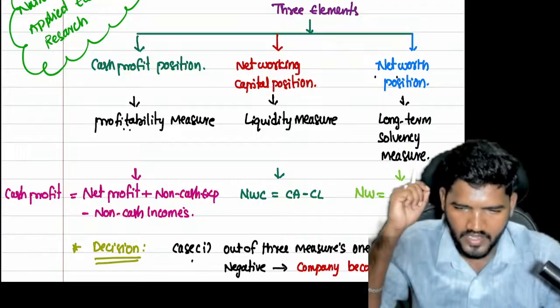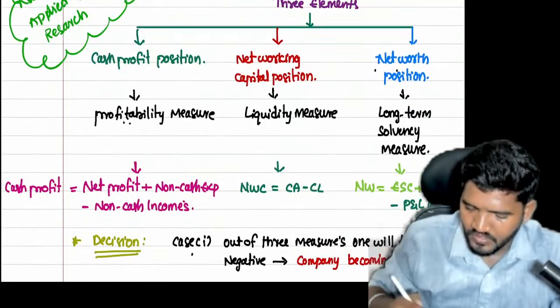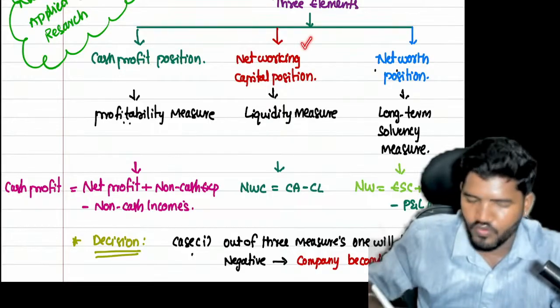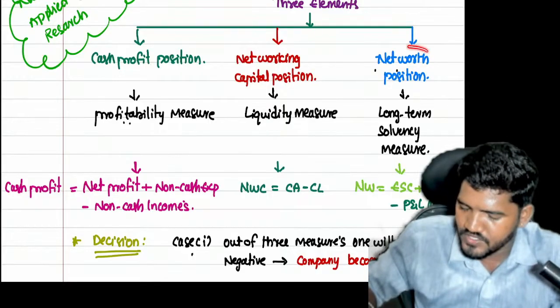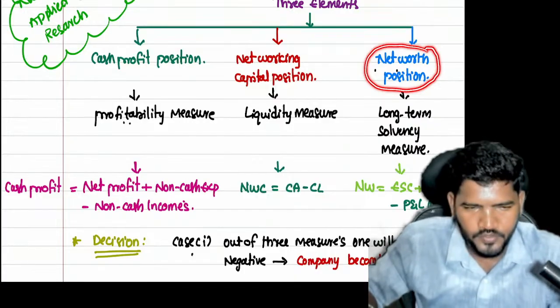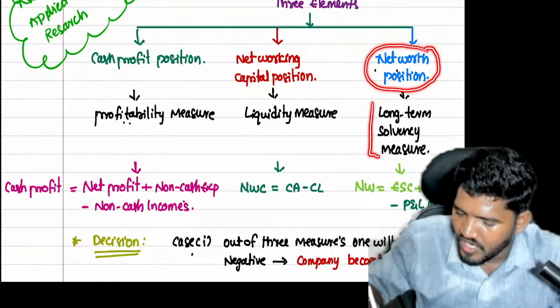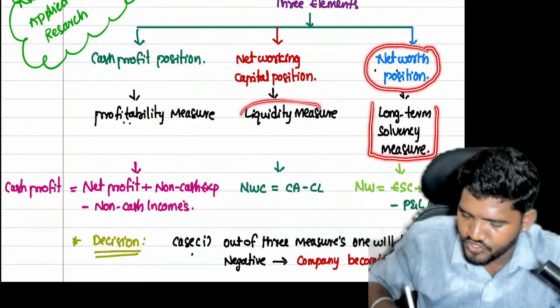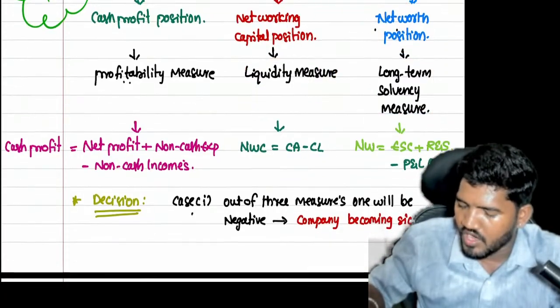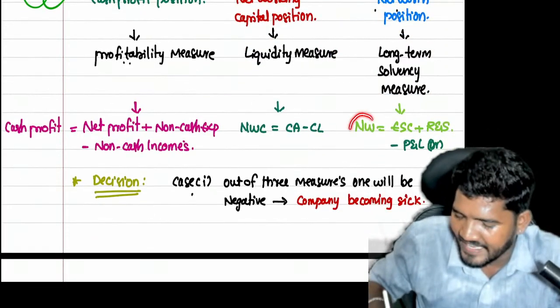Current asset minus current liability. Next, I assessed the cash profit position and the net working capital position. Next the topic is net worth position. Why are we checking net worth position? To know the long-term solvency. The earlier one is for short-term solvency, this is for long-term solvency. So for long-term solvency, you have to calculate net worth.